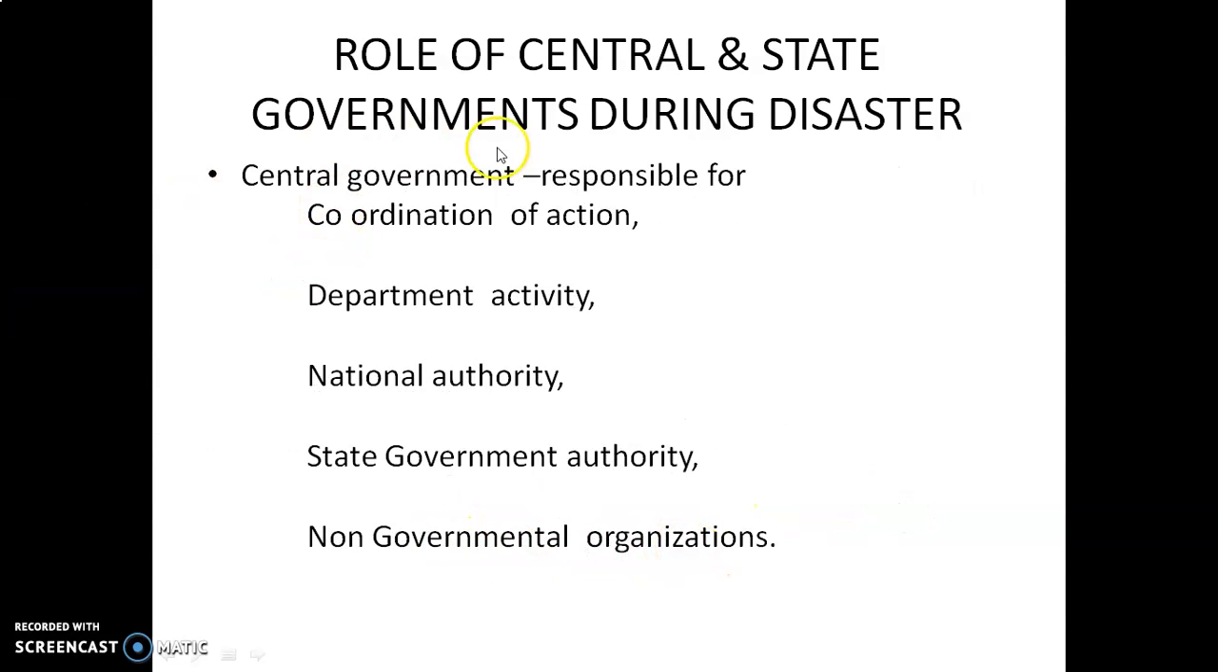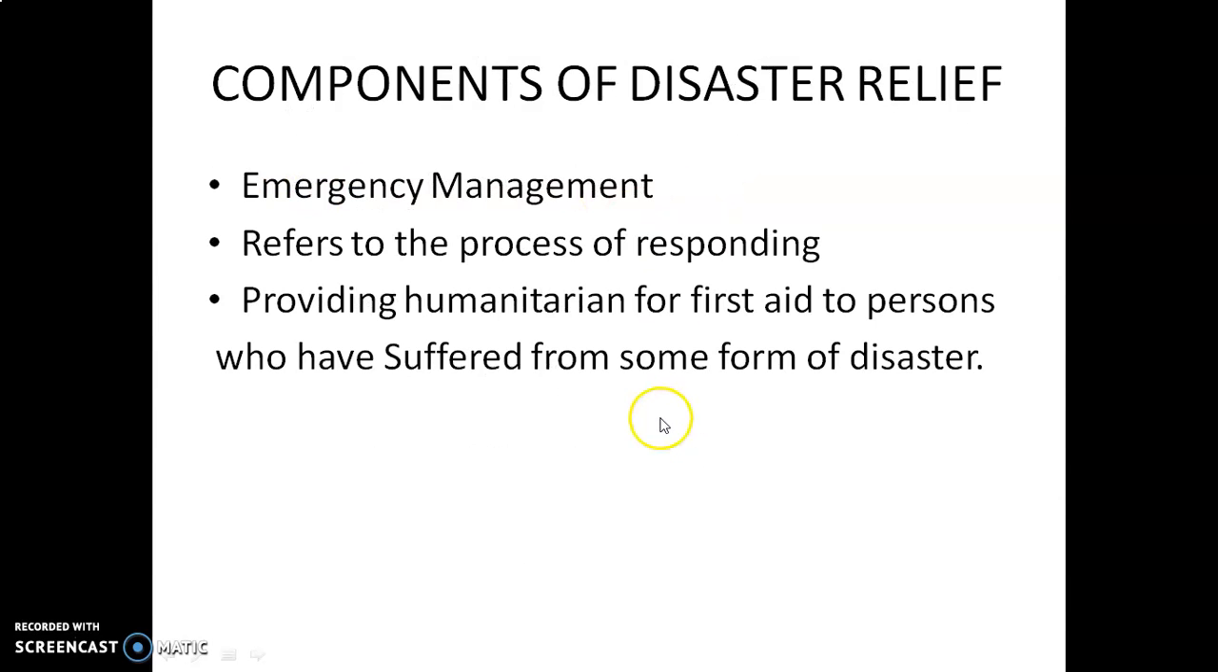Next one, roles of central and state governments during disasters. Coordination of action, departmental activities, national authority, state government authority, non-governmental organizations. These are all under the responsibility of the central government response.